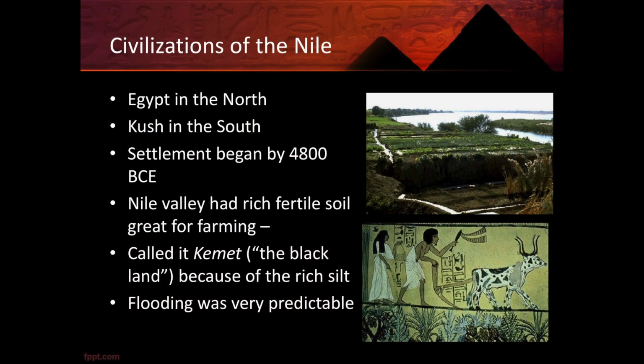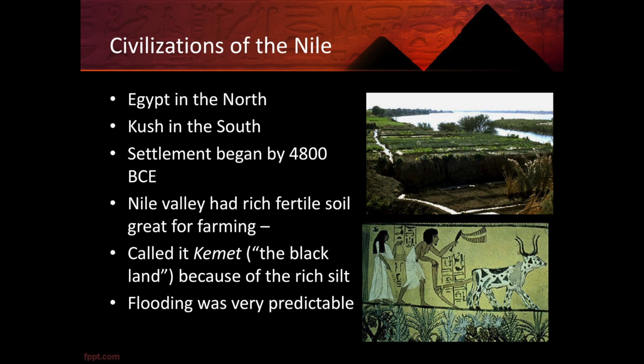The two main civilizations in the Nile were Ancient Egypt and Kush. Egypt was located in the north, which is also known as Lower Egypt because it's downriver, and Kush is located in the south, or Upper Egypt, because it was upriver. Settlement in this region began around 4800 BCE, and the Nile River was a perfect place because there was excellent farming soil thanks to the flooding.